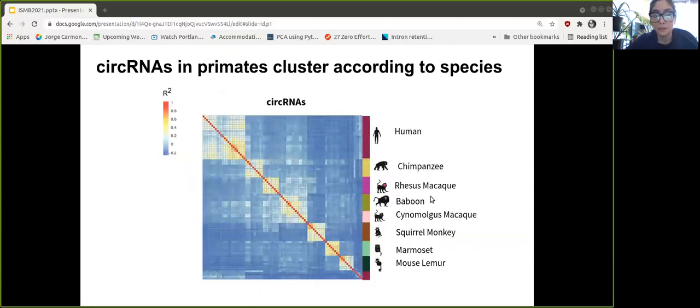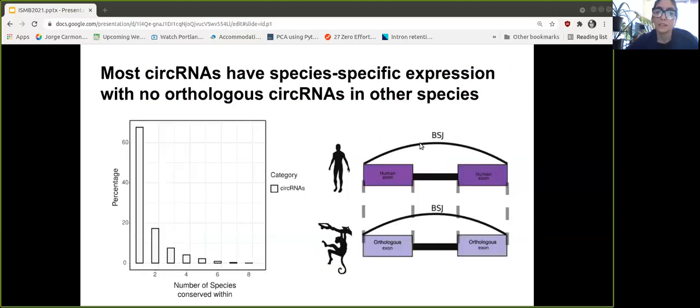Later on, we decided to see how was the clustering of the expression of these circular RNAs. Here I'm showing you again a heat map of correlation, where again red is highly correlated and blue is low correlation, and we can see that our circular RNAs are actually being clustered according to species. Interestingly, although these circular RNAs come from ortholog genes, we can see, as shown in this bar plot, that most of the circular RNAs come from a single species.